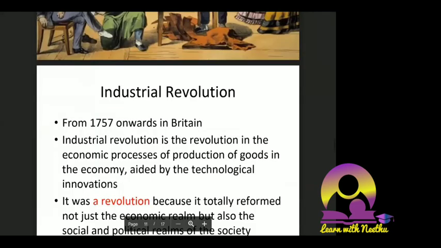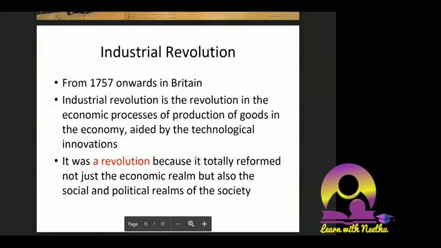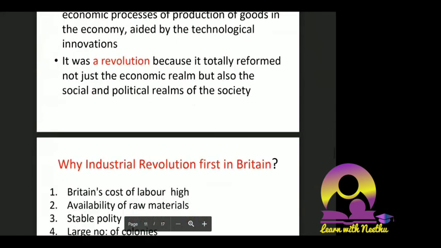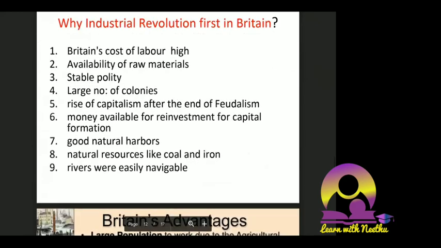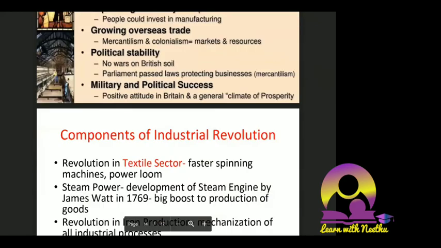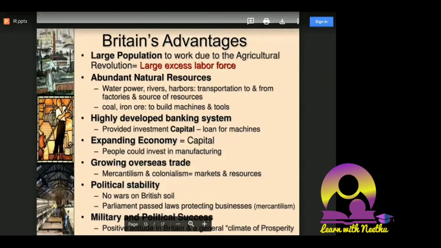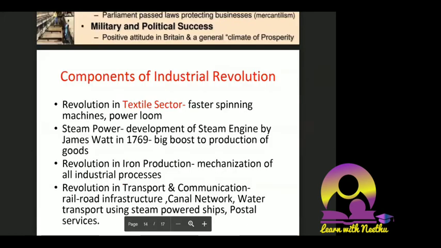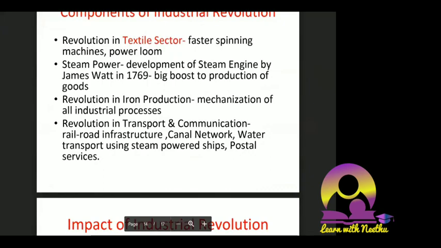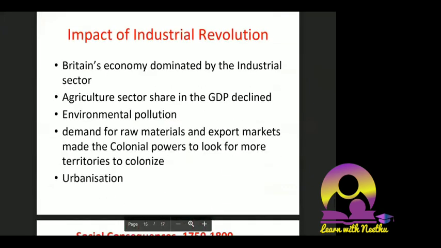Then the industrial revolution definition. It was not only an economic reform; society and the political realm were also affected. Why Britain? We saw different causes, and Britain's advantages: geographically, politically, economically, and in raw materials, everything was in their favor so that they could start the industrial revolution in their country. Then we saw the components of the industrial revolution, its impact, and finally the social consequences.